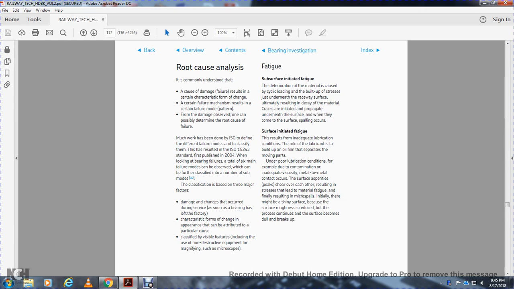Damage that occurred during the life of the bearing since it left the factory shows a character and form that can be attributed to a particular cause, classified by visible features, including the use of non-destructive equipment such as a magnifier or microscope.